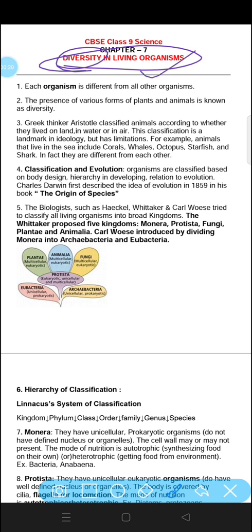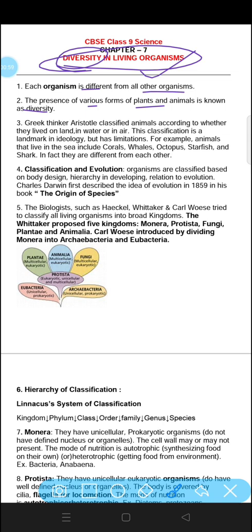So if we talk about living organisms, we have different characteristics. So there is a large diversity of living organisms on our planet. Each organism is different from all other organisms. The presence of various forms of plants and animals is known as diversity. The different types of plants and the different types of animals present on our earth lead to the diversity.